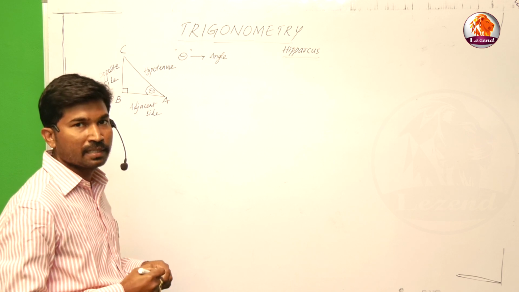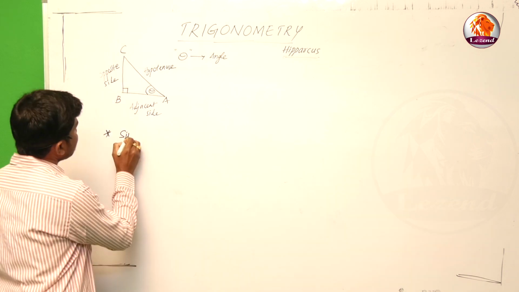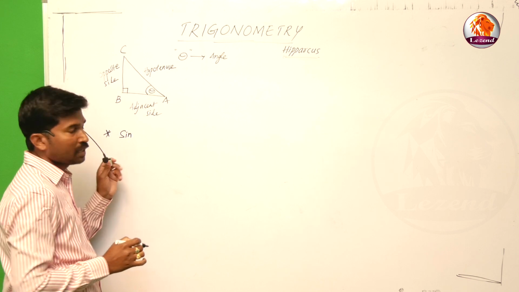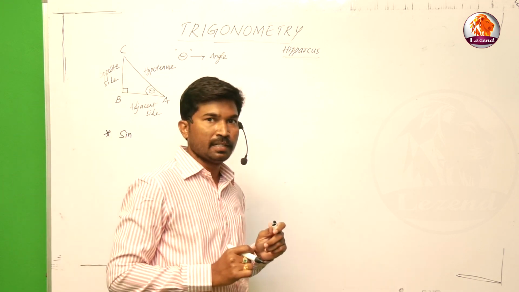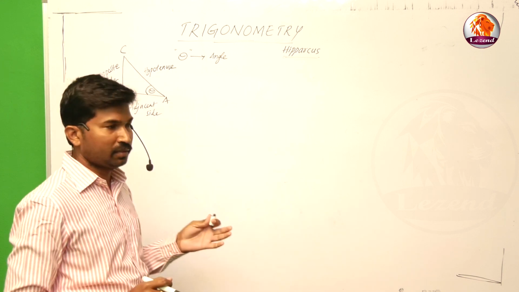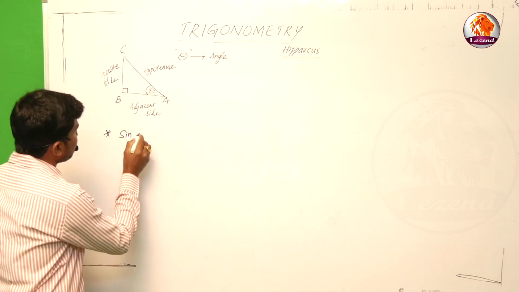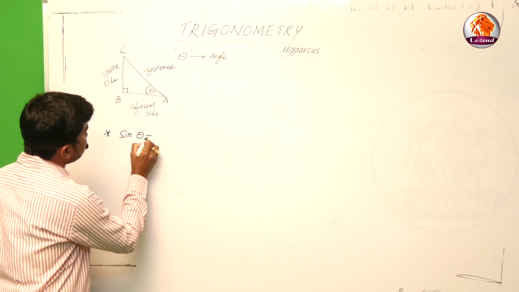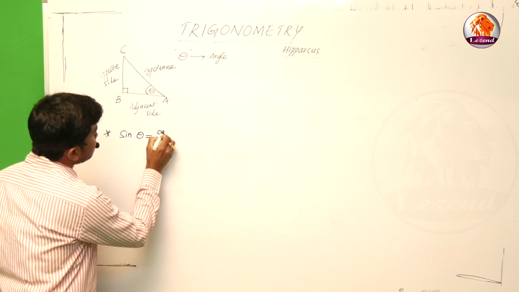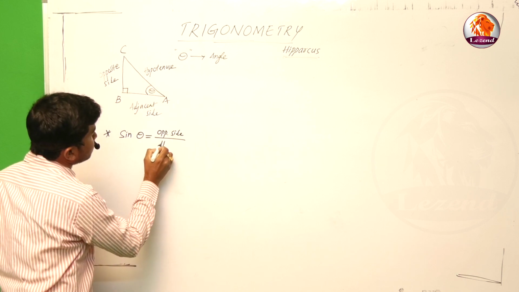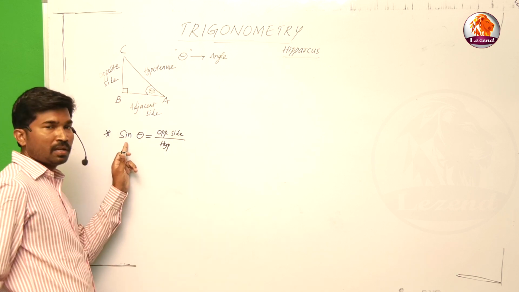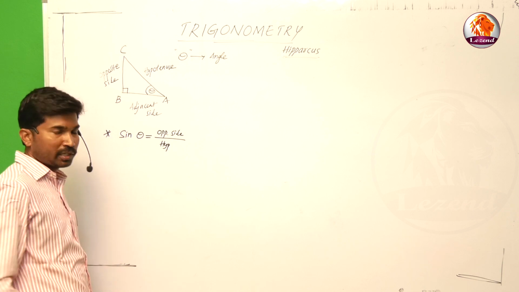Now first of all we will discuss the fundamental trigonometric ratios. That is number 1, sin theta. The word sin is from sine, S-I-N-E, like cos from cosine, tan from tangent. Now sin theta is equal to opposite side by hypotenuse.